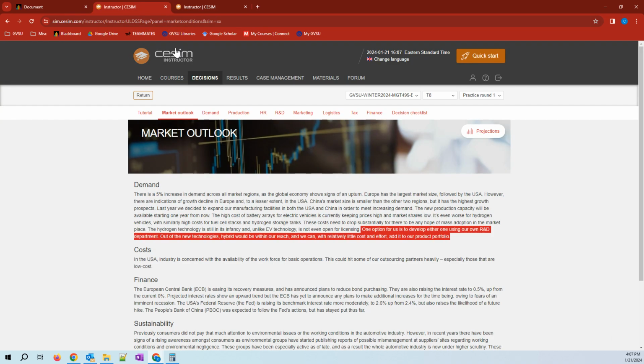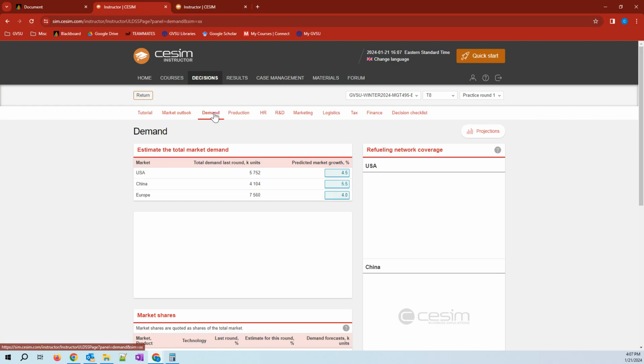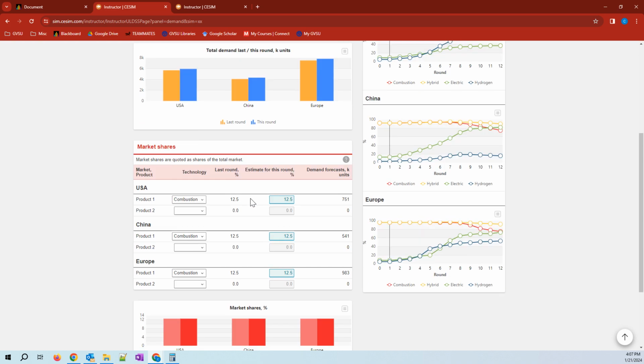I know that thing, and that means that I am trying to capture 12.5% of the US market by selling combustion engine, knowing the fact that the combustion market may be a smaller size in the USA in practice round 1 than it was in round 0.